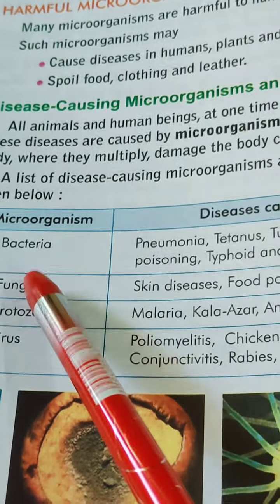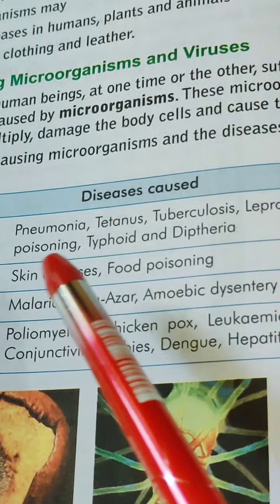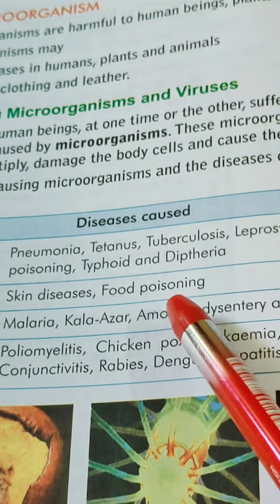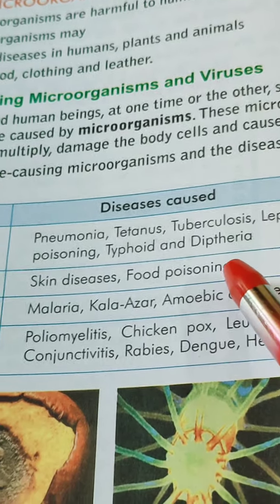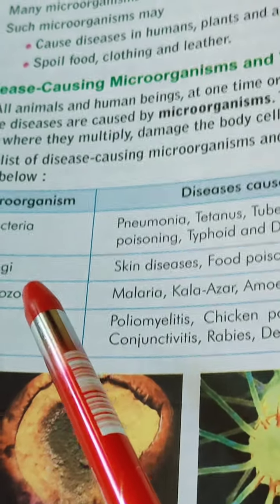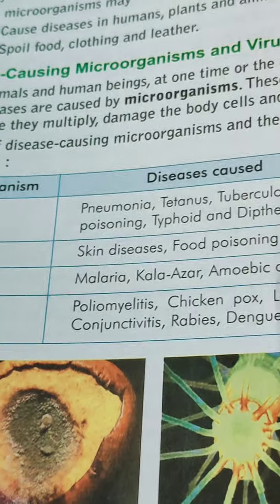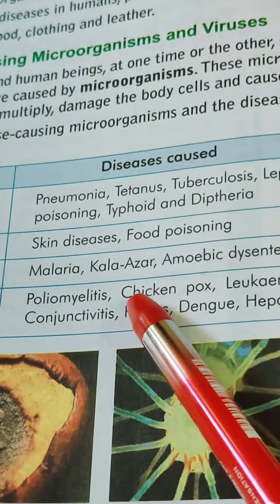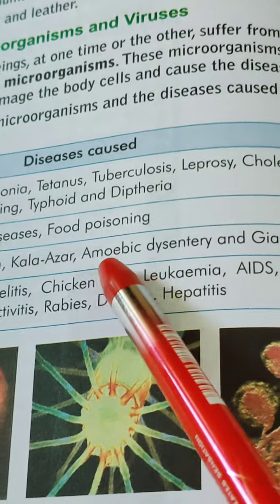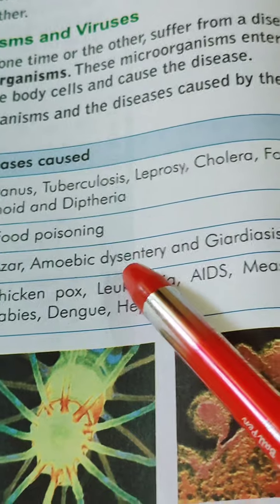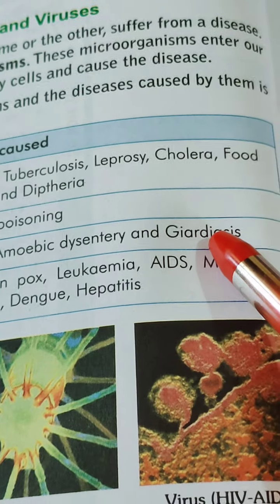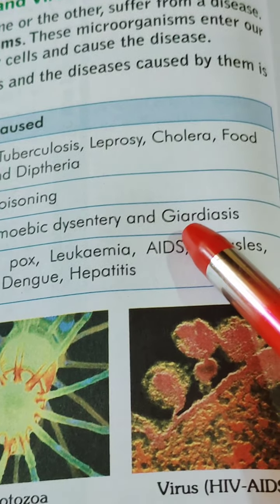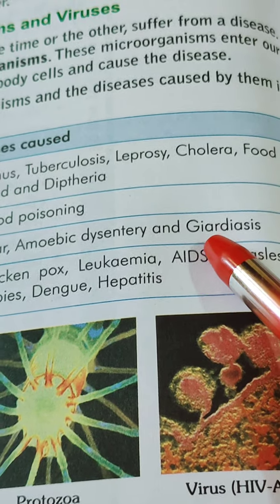Some examples of bacterial diseases are pneumonia, tetanus, tuberculosis, leprosy, cholera, food poisoning, typhoid, diphtheria, etc. Some examples of fungal disease are skin disease and food poisoning. Under protozoan disease, it is malaria, kala azar, also dysentery, which is caused by amoeba, so it is called amoebic dysentery, and giardiasis, which is caused by one more microbe, that is Giardia.